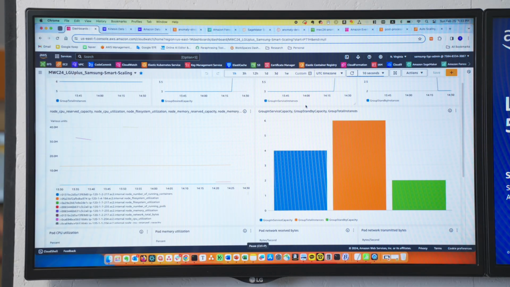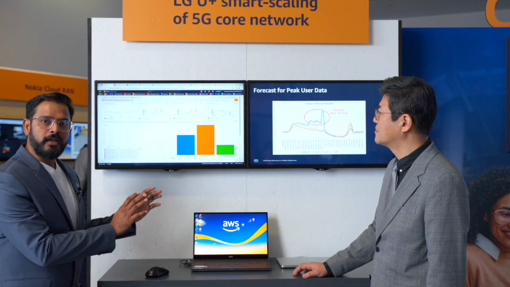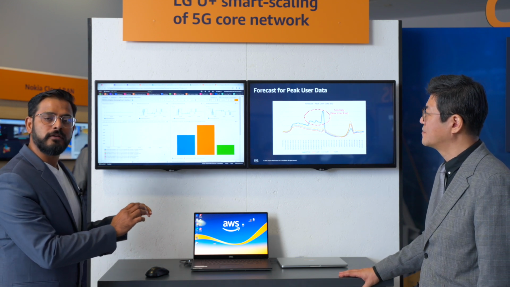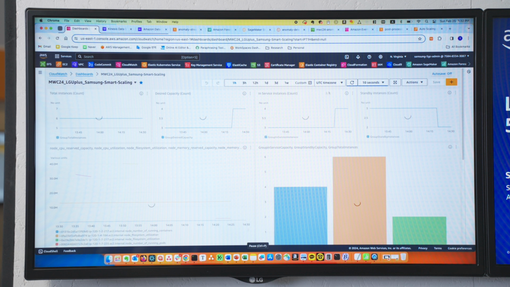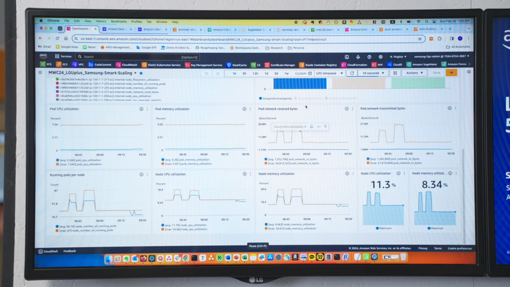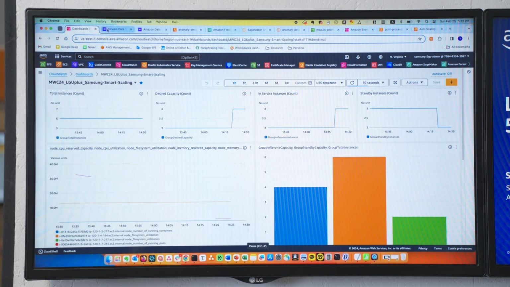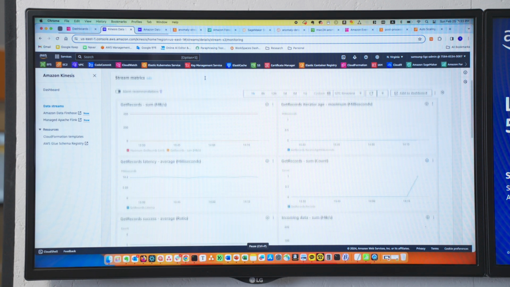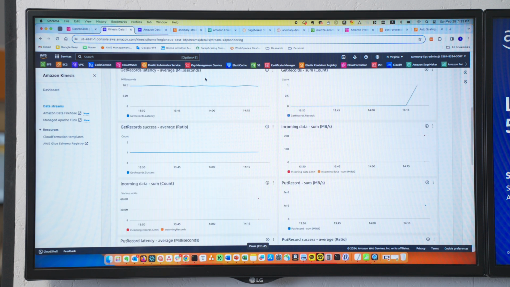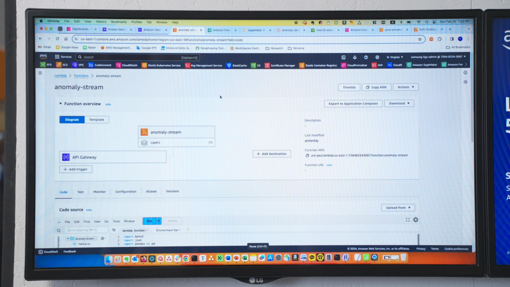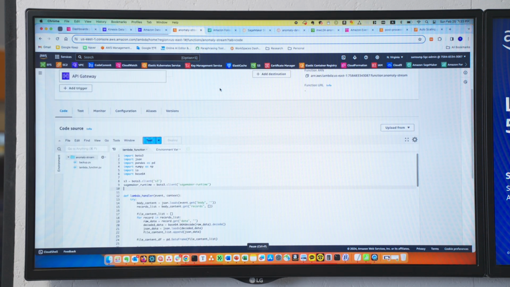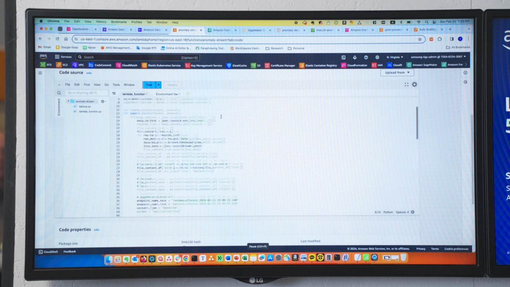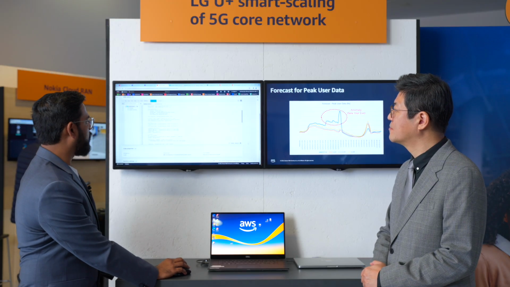What you see here is the CloudWatch dashboard. Let me first explain what's happening, all the functional components of this architecture. We are streaming data through Amazon Kinesis Data Streams, and then we pump that data through Amazon Data Firehose and send that to a Lambda function. That Lambda function is then calling the real-time SageMaker endpoints to get the inference on the anomaly score. We are doing that through the Lambda function.